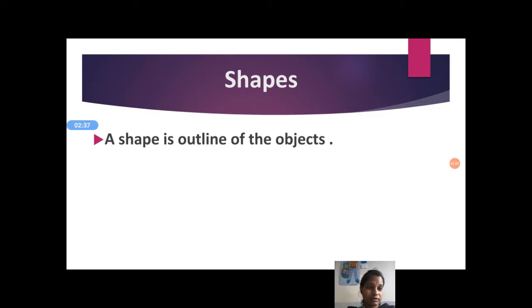And shape means? Shape is nothing but the outline of the objects. Okay? Shall we start? What are the objects and how do we identify the shape of the object?